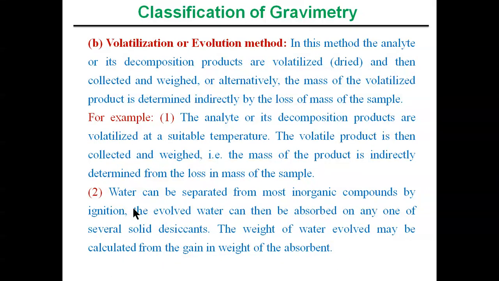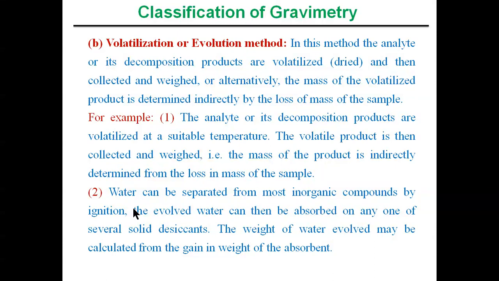The second one is the volatilization or evolution method. In this method, the analyte or its decomposition products are dried or volatilized and then collected and weighed.